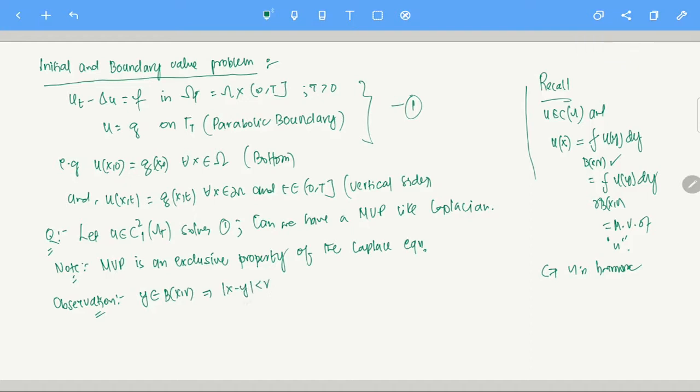And that will also imply that |x - y| to the power minus n is greater than or equal to r to the power minus n.